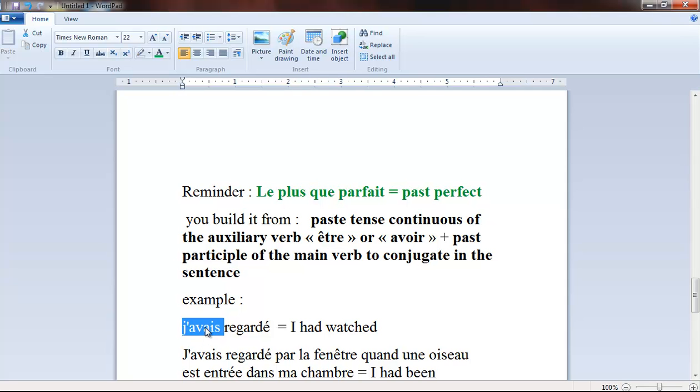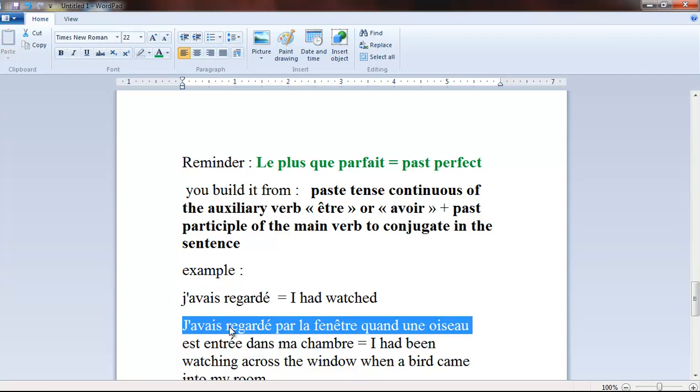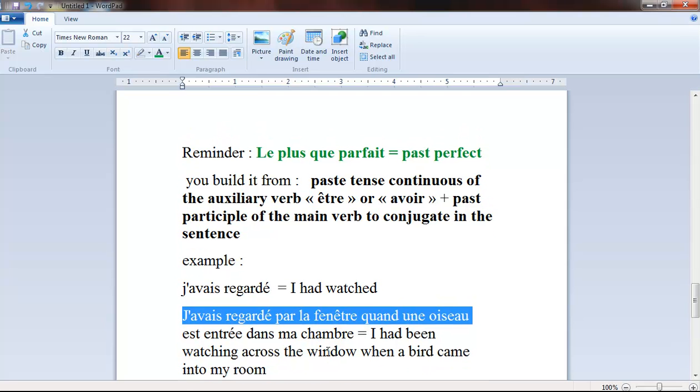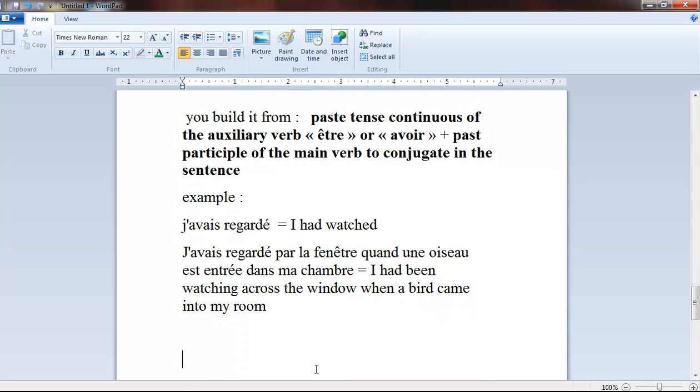So, j'avais regardé, I had watched. J'avais regardé par la fenêtre, I had watched across the window, quand un oiseau est entré dans ma chambre. When a bird came into my room.